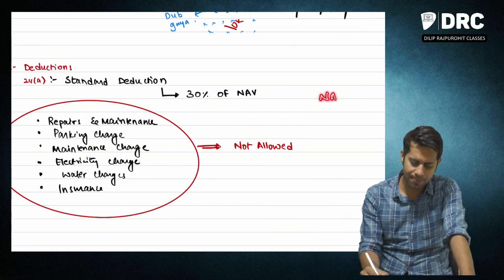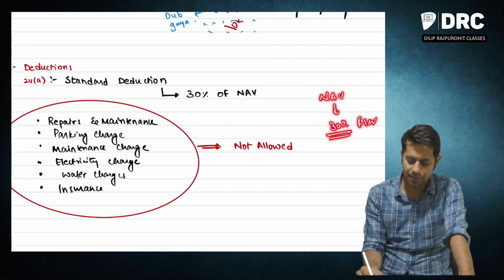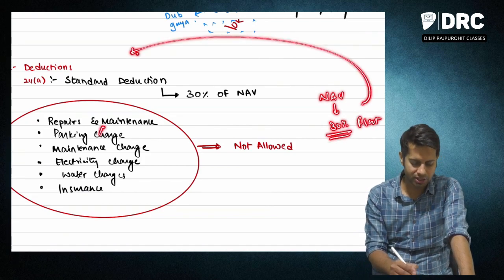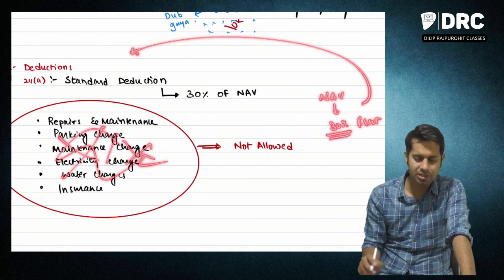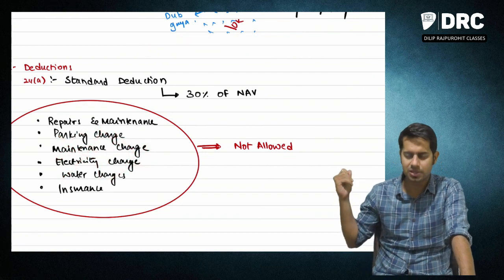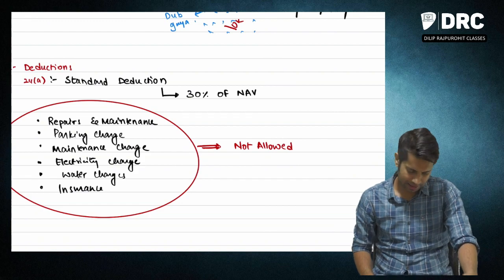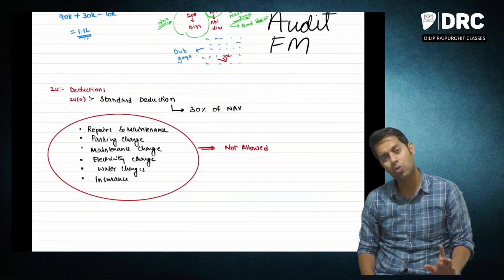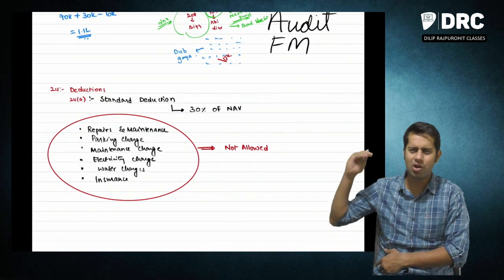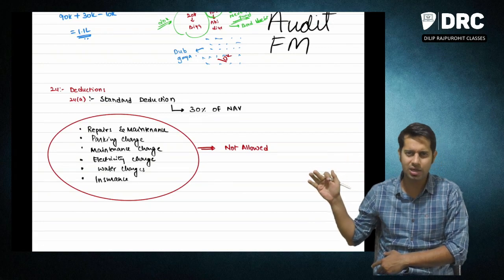Whatever NAV you are getting out of this NAV, 30% flat deduction will be allowed to you as a standard deduction. So you don't have to keep records of all these expenses incurred by you. 30% of NAV flat you can take as deduction. Now, sir, is this the only deduction? No. So this is very simple. Whatever NAV you are getting, 30% you allow under 24A.